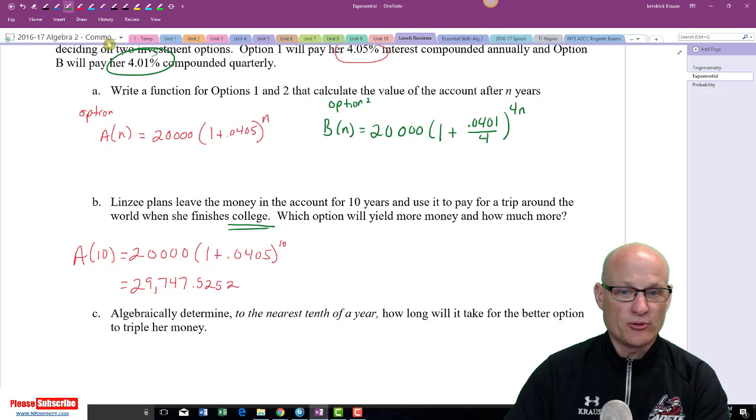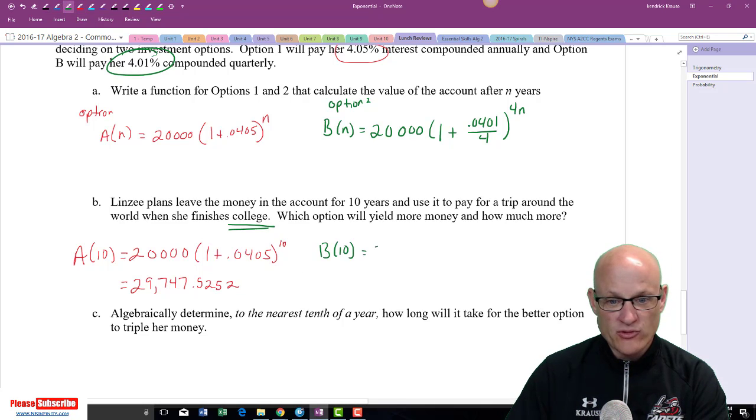Now let's do option 2. Option 2 is B of 10. So we're going to start with the same thing, $20,000, times 1 plus 0.0401 over 4, raised to the 4 times 10.